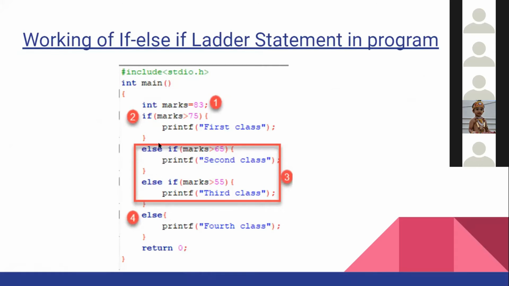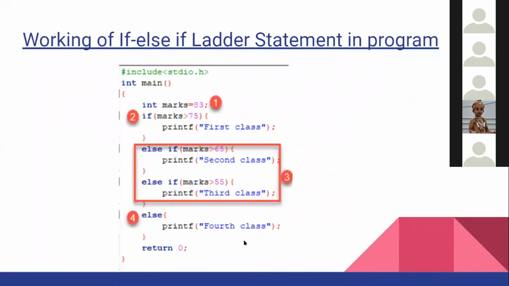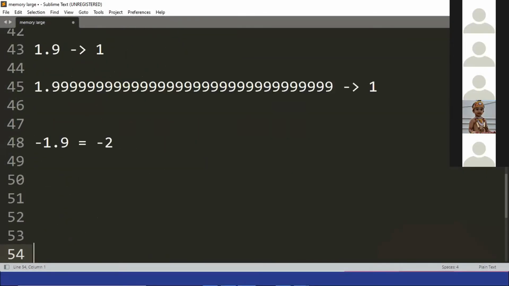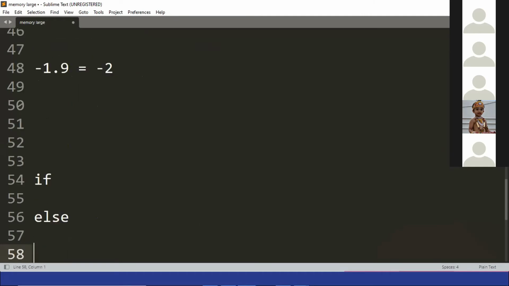Yes, sir. Okay. So we have just seen three types of things, right? One is if, the other one is else, and the third one is else if. So that's it. That's basically if else statements.